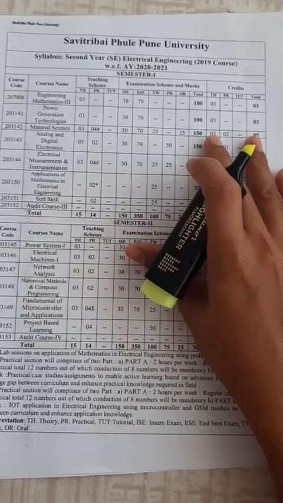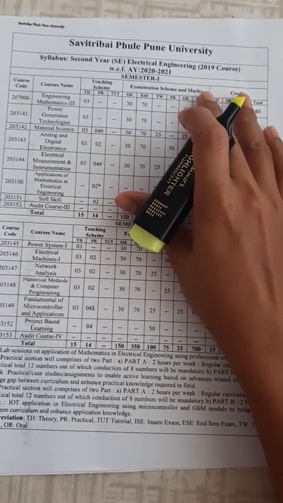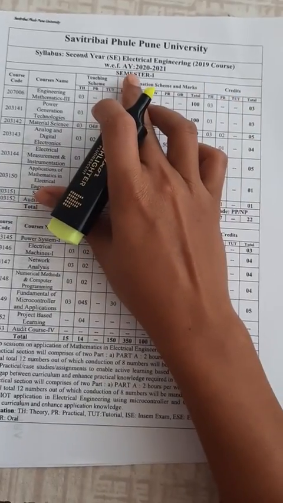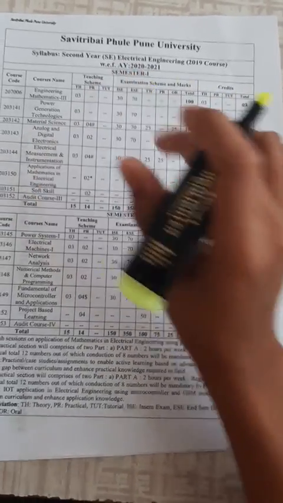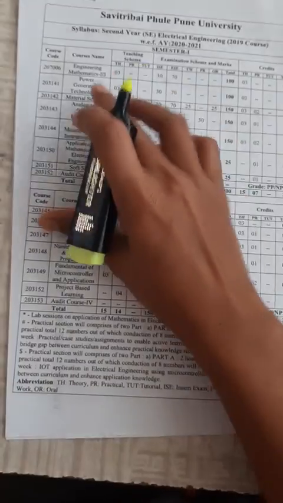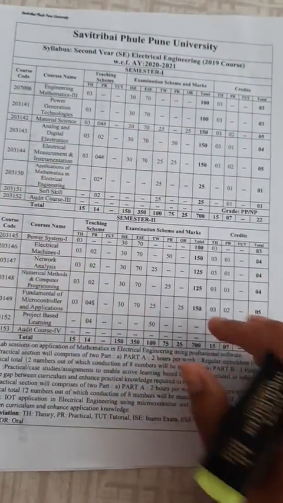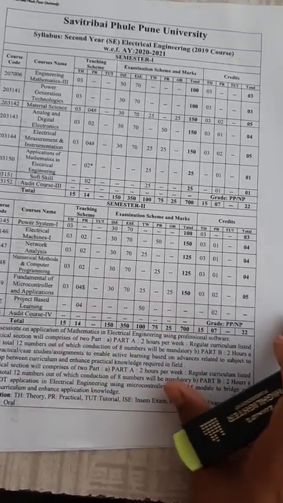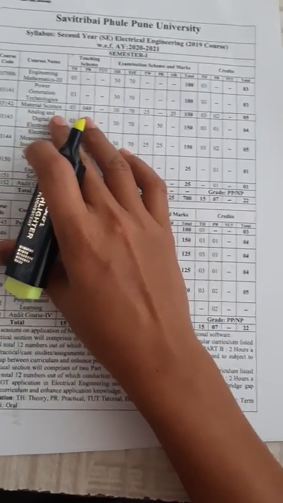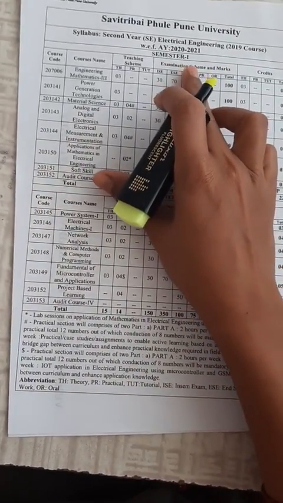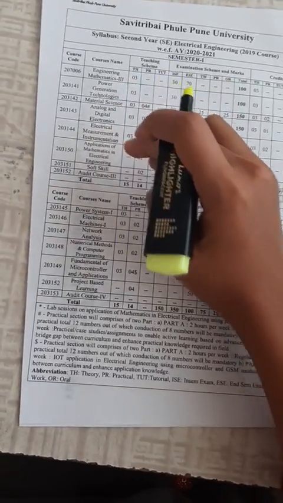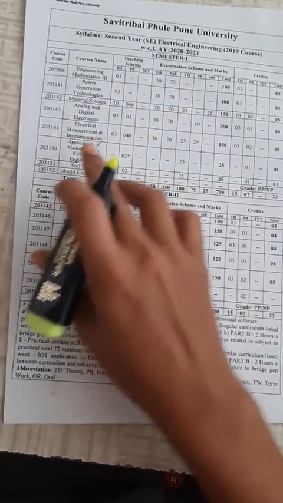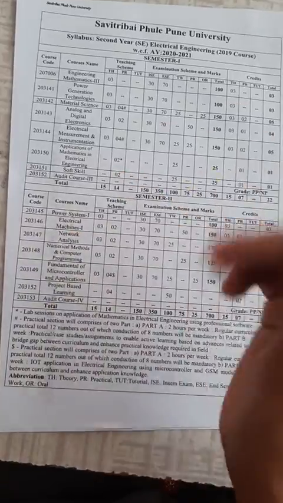So here is your syllabus, that is the SE syllabus for second year engineering. First, let us see which is my subject, the subject which I am going to teach you. So in SE second year, for semester first, you have a total of 5 subjects for theory and 2 subjects for practical application.